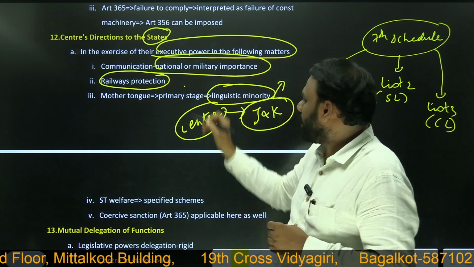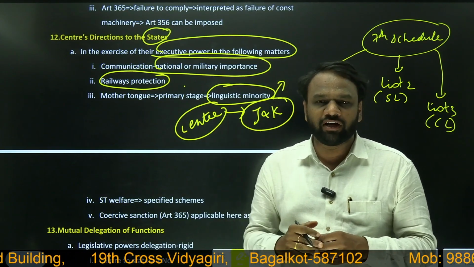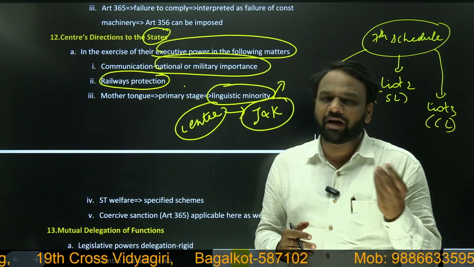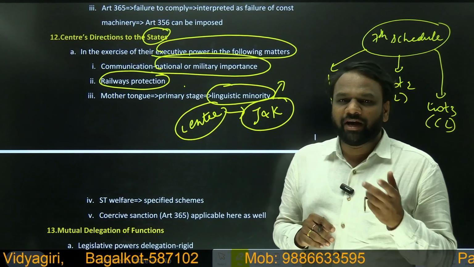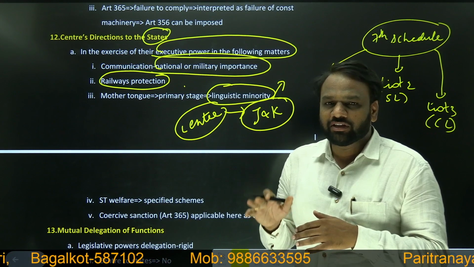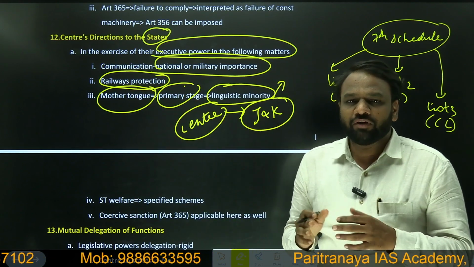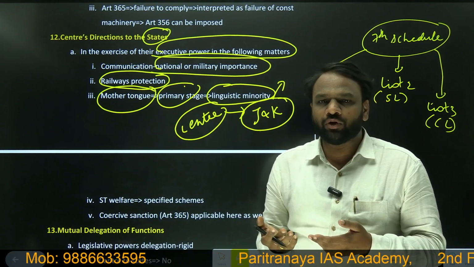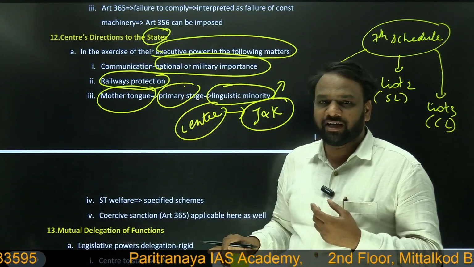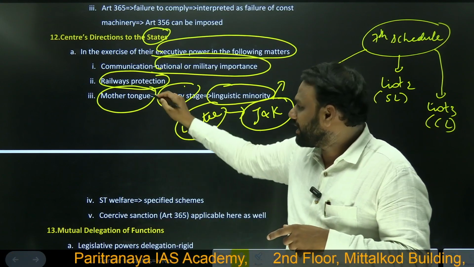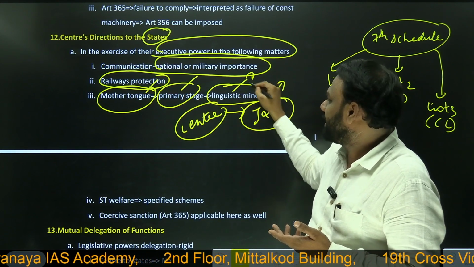linguistic minorities. So who are linguistic minorities? For example, if we take Karnataka as an example, then the northern part of Karnataka has a few population speaking Marathi. So they are called linguistic minorities in Karnataka. So special provision has to be made. That is, in the primary stage of education, they have to learn in their what? In their mother tongue. So if there is no constitutional provision, then probably state governments may not be interested in implementing such policies. But the center has the power to direct the states that you have to implement a policy wherein mother tongue is used in the instruction in the primary stage of education, especially to help the linguistic minorities.